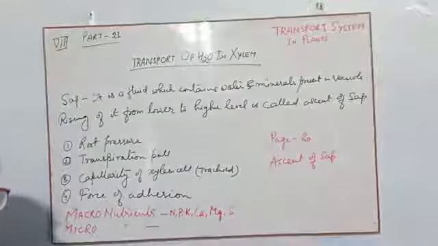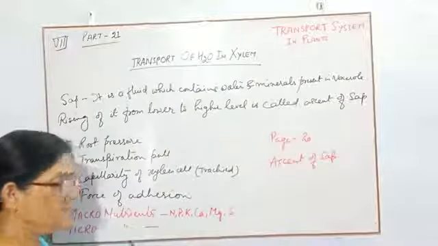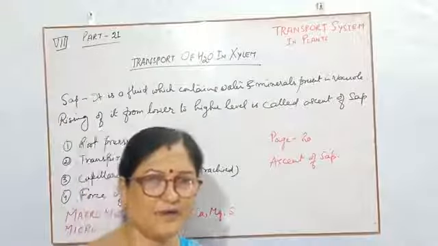Now children, I am coming towards the next topic, that is minerals. Which type of minerals?